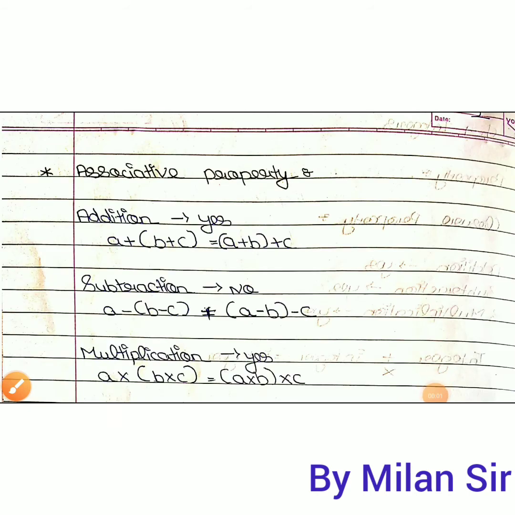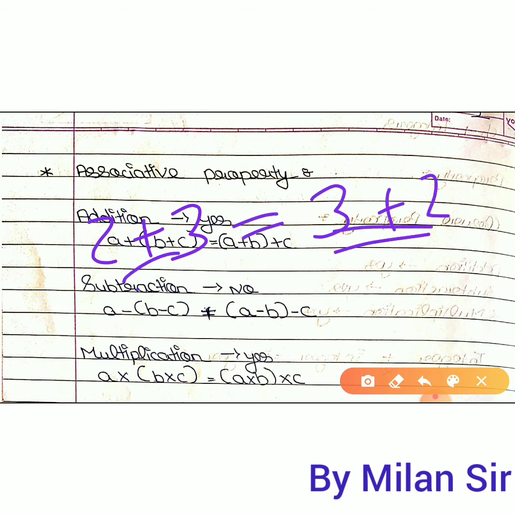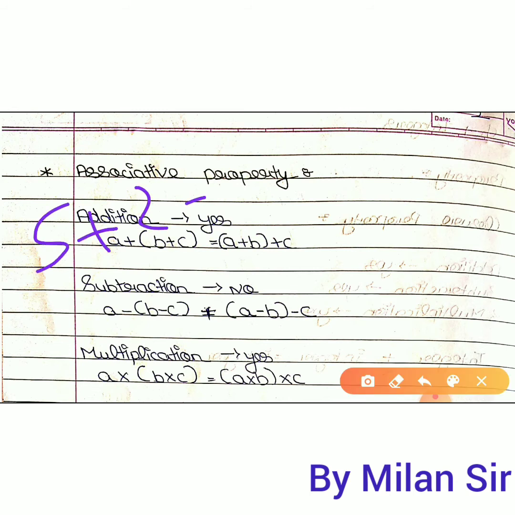Then next is the associative property. Now the commutative property is used for two numbers, and the associative property is used for three numbers. Both are similar. That means in the commutative property, we check only 2 numbers, right? 2 plus 3 and 3 plus 2 both have the answer 5. This is the commutative property. But if we check 3 numbers, like 5 plus 2 plus 7, we can use the associative property.